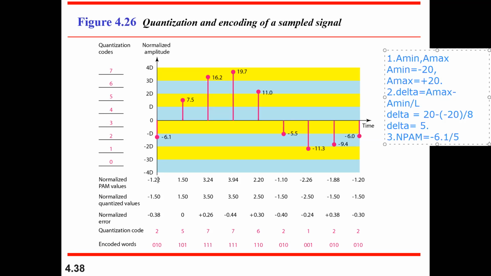That is the value for your first normalized PAM value. Second one, similarly 7.5 should be divided by 5. What is 5? Delta. The value delta is our 5. So each sampled value you need to divide by the delta value, and then you will get the pulse amplitude modulation values.